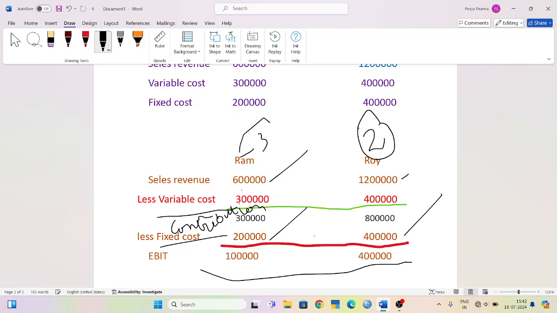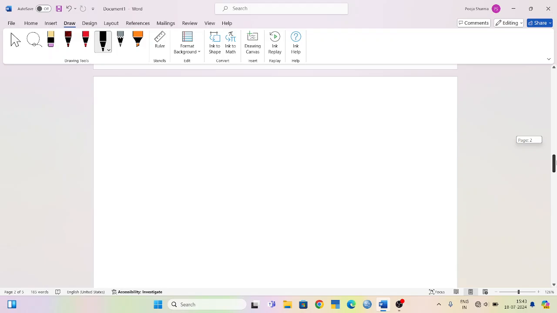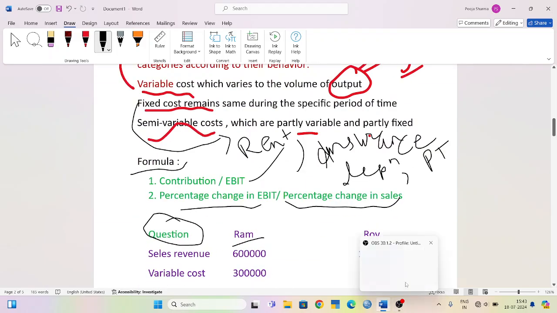The operating leverage of Ram is 3 and the operating leverage of Roy is 2. So, with this example, we can say that the business risk associated with Ram is higher than Roy because the value of operating leverage is 3 for Ram and 2 for Roy. That's all for today.